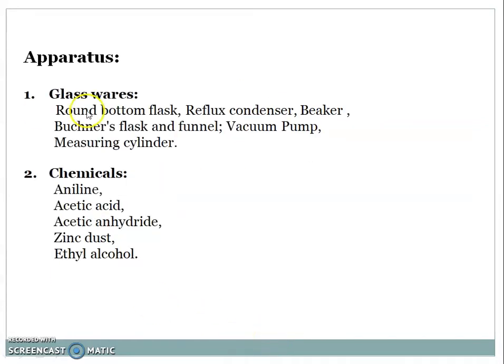Apparatus: glassware, round bottom flask, reflux condenser, beaker, Buchner's funnel, vacuum pump, measuring cylinder. And the chemicals are aniline, acetic acid, acetic anhydride, zinc dust, and ethyl alcohol.